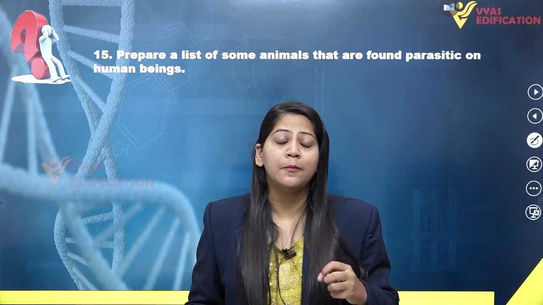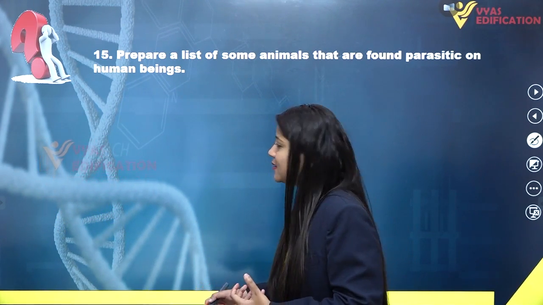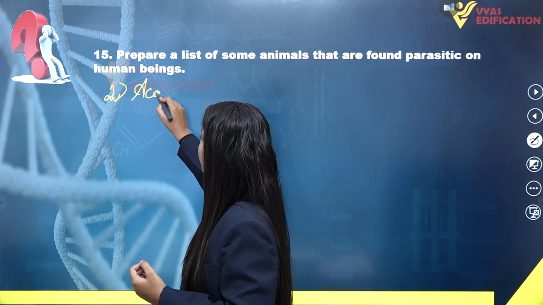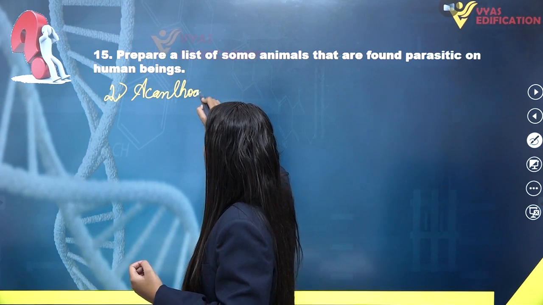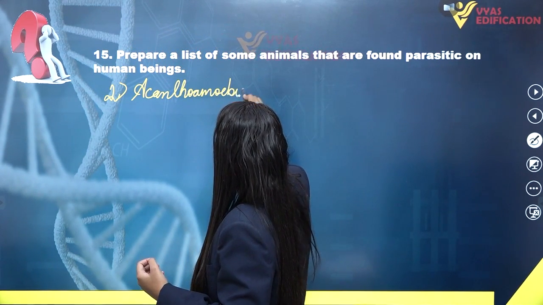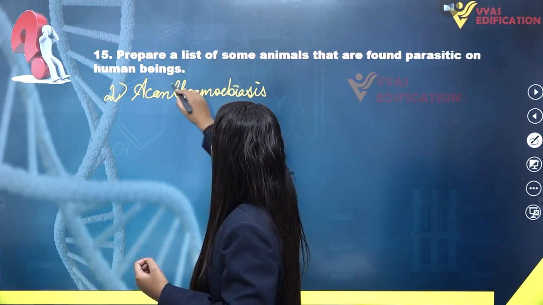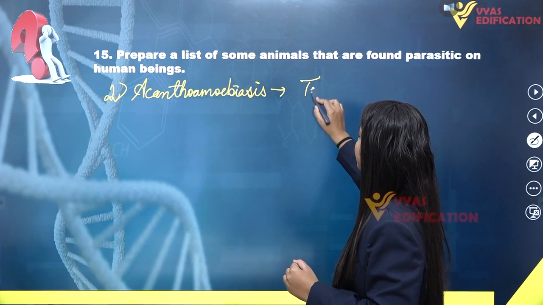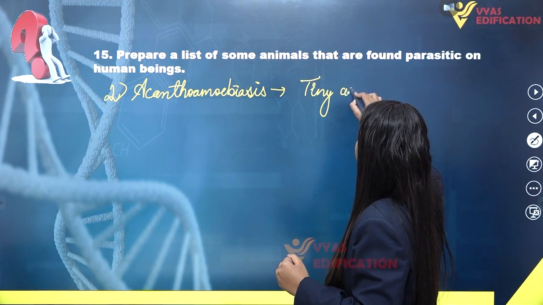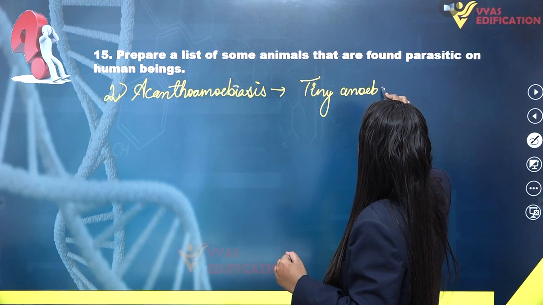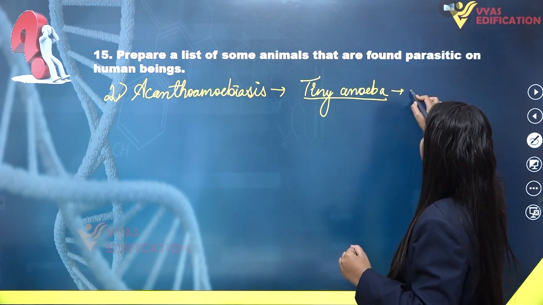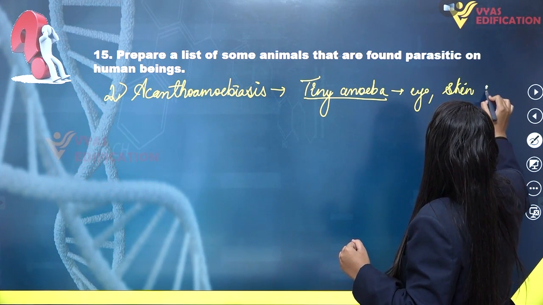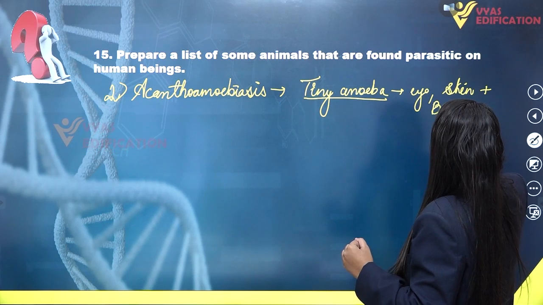Some of them are such as Acanthamoeba. If we first talk about acanthamoebiasis, this is a disease which is caused by tiny amoebas. These are the tiny amoebas which can affect the eye, skin as well as brain of human beings.